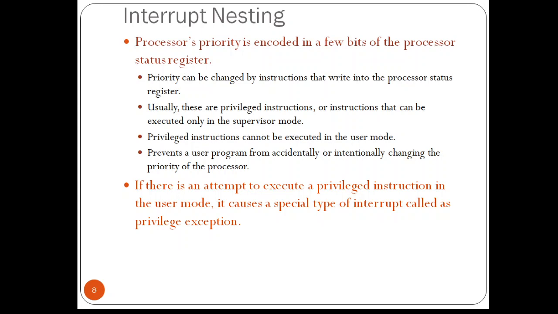An attempt to execute a privileged instruction while it is in the user mode will lead to a special type of interrupt called a privilege exception. This we are going to study in detail in the next concepts. So if the user is trying to switch to supervisor mode, there is going to be an exception that is called privileged exception. It is a special type of interrupt called privileged exception.